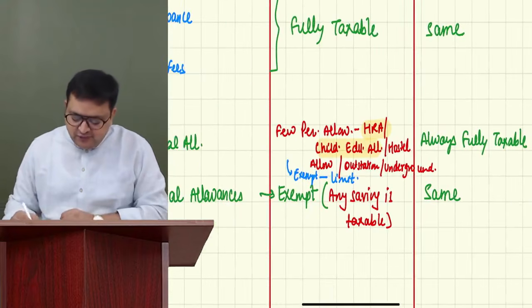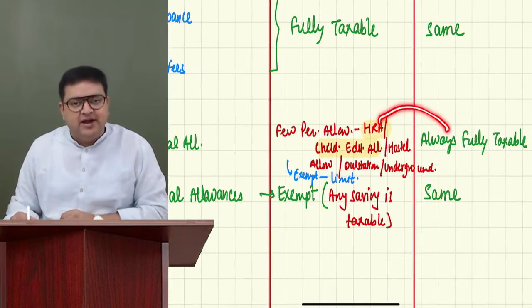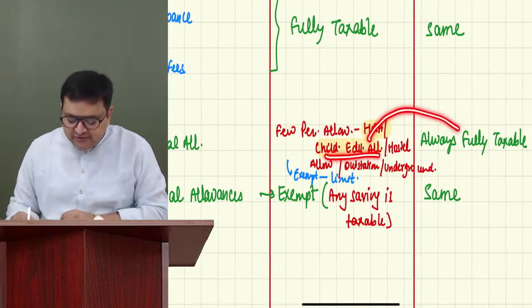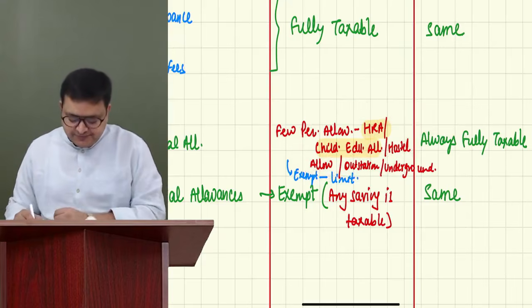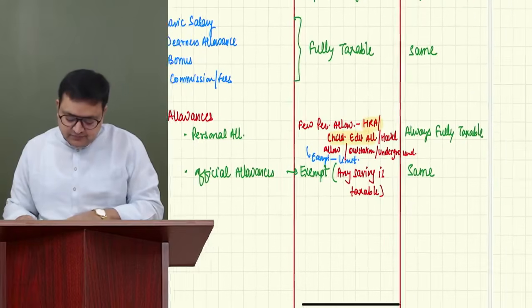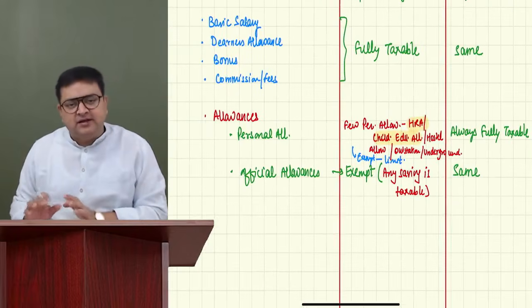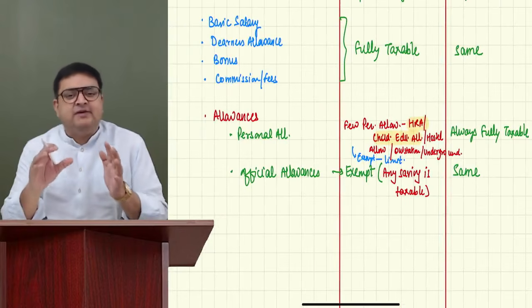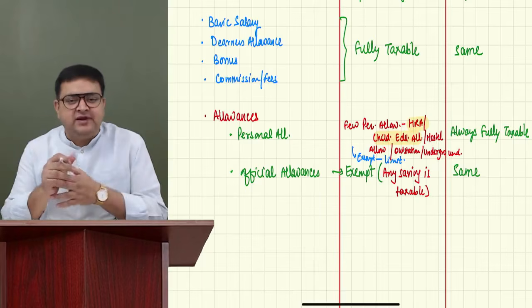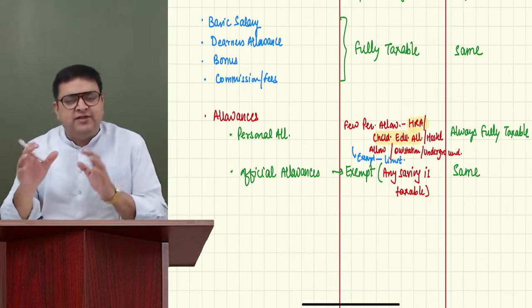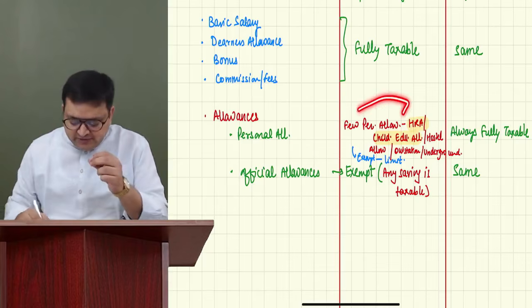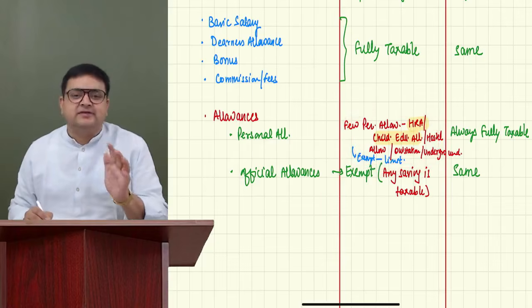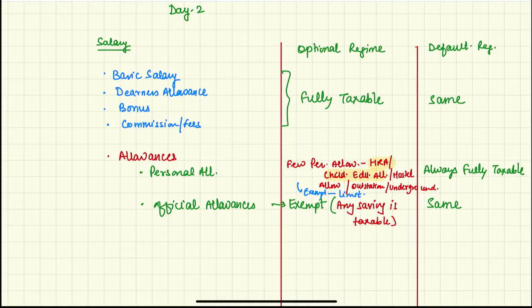But if you are computing HRA in the default regime, please make it fully taxable. If you are computing children education allowance under the default regime, make it fully taxable. Hostel allowance, make it fully taxable. Here, it could be exempt up to a certain limit. I'll be telling you with the question. Other allowances are fully taxable. Only few are exempt. So generally, if somebody asks what is the tax treatment of personal allowances, whether you are following default or optional, you should say it is fully taxable. Only in the optional regime, only some personal allowances are exempt. Have you understood this much also?